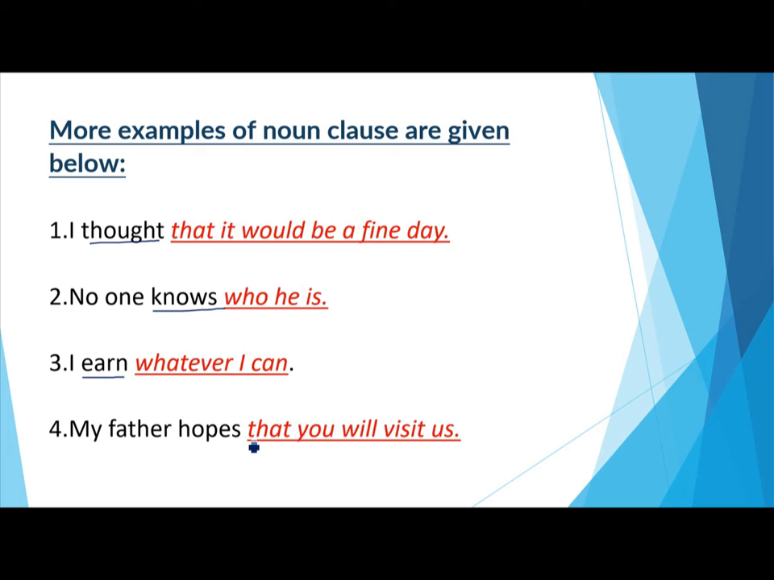My father hopes that you will visit us. Hopes again is a verb here. My father hopes what? That you will visit us. So that you will visit us is a group of words which is an object of the verb hopes here, and it has its own subject and predicate and plays the role of a noun in a sentence. So it is a noun clause.